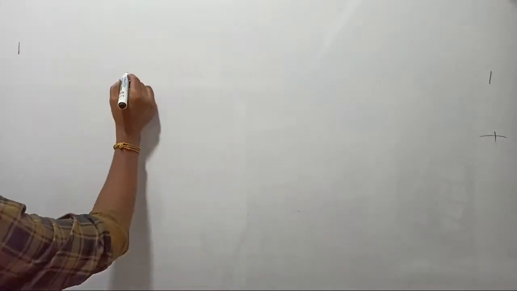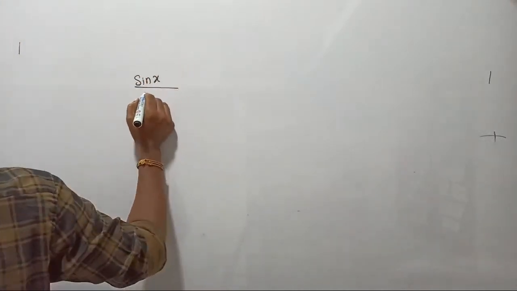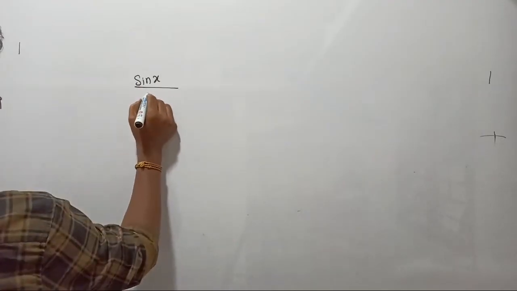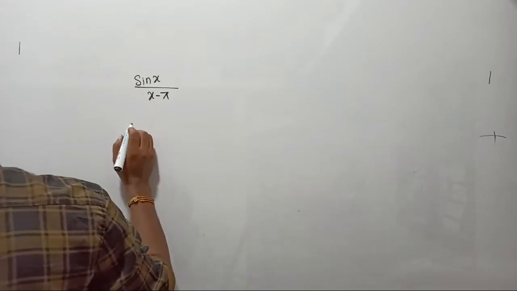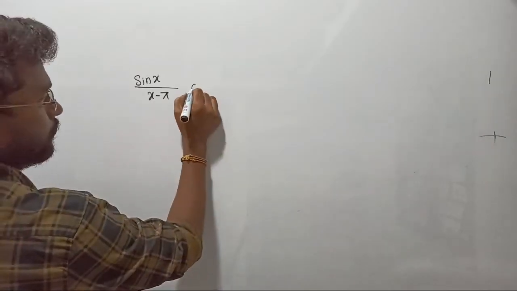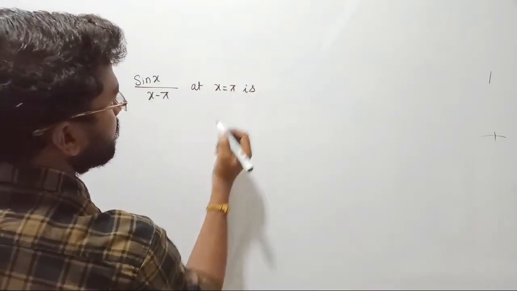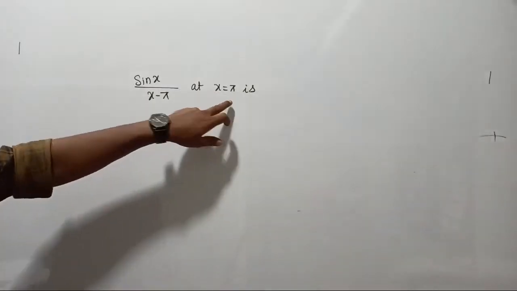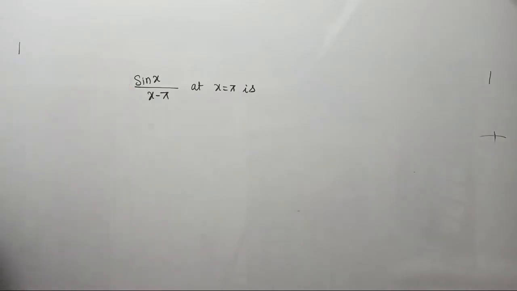The question is the Taylor series expansion of sin x upon x minus pi at x equal to pi. This is the selected point, right? At this selected point, what is the Taylor series expansion of this function? That is the question.